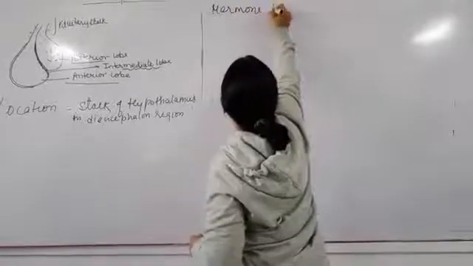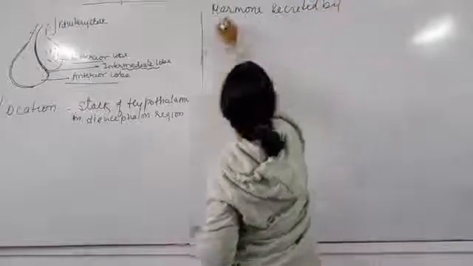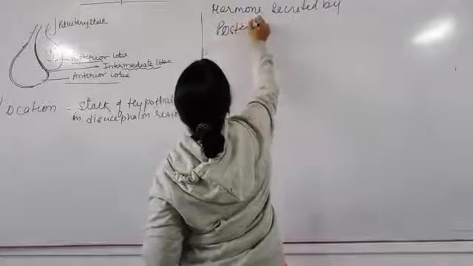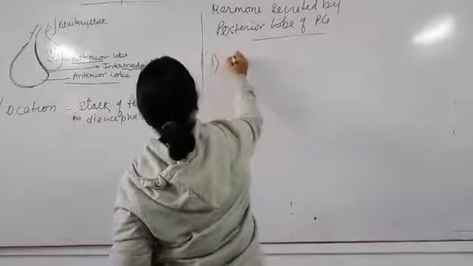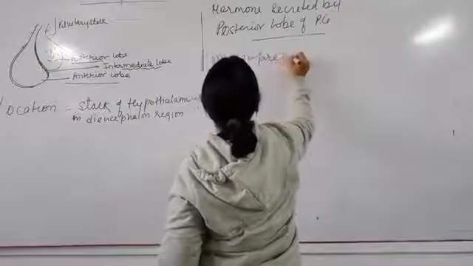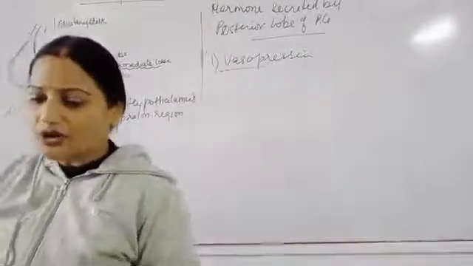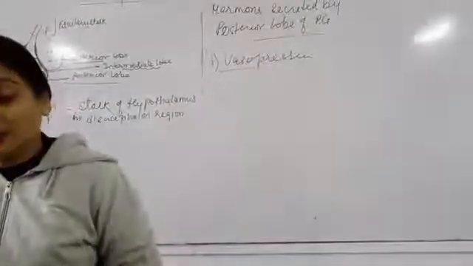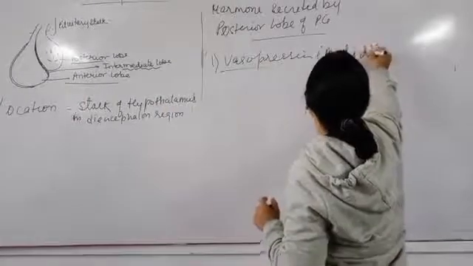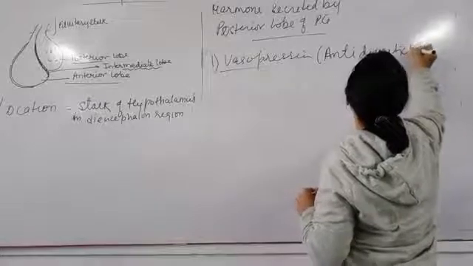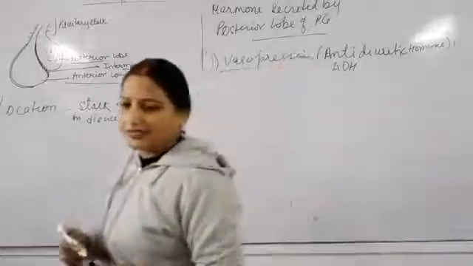Okay, so number 1 is hormones secreted by posterior lobe of pituitary gland. Point number 1 is vasopressin and second is oxytocin. Now, vasopressin is also called antidiuretic hormone, ADH. Now see the function.